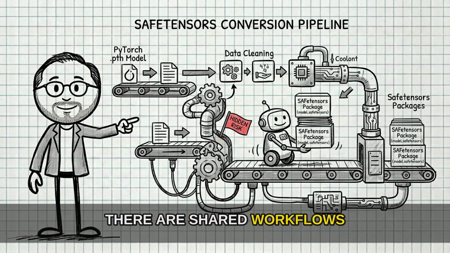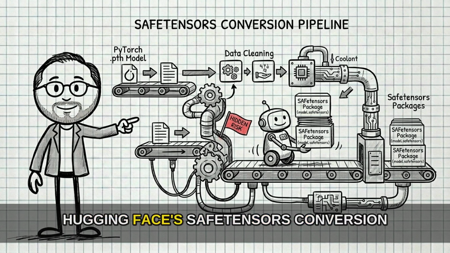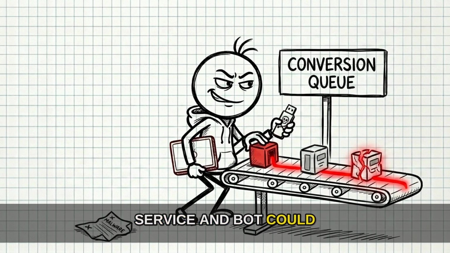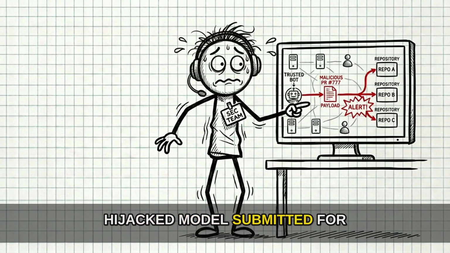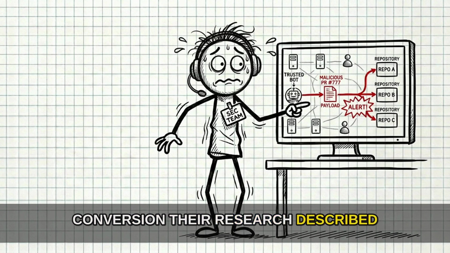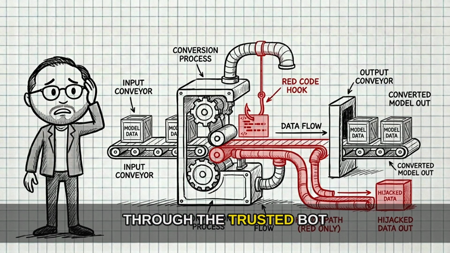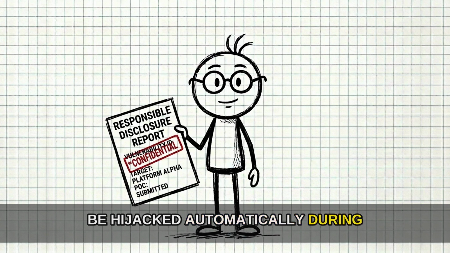Then there are shared workflows. Hidden Layer showed how Hugging Face's SafeTensors conversion service and bot could be abused through a hijacked model submitted for conversion. Their research described malicious pull requests sent through the trusted bot path, and malicious code persisting so models could be hijacked automatically during conversion.